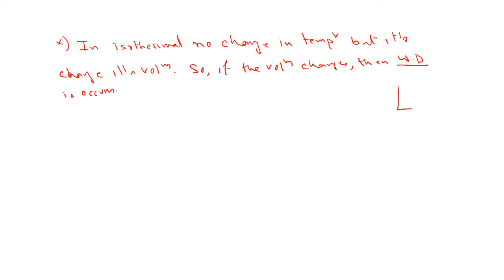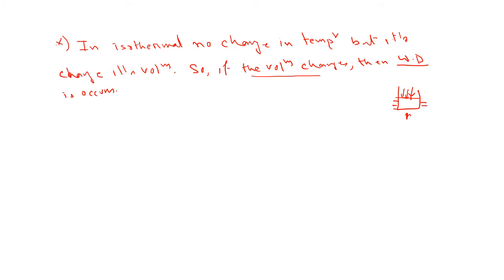So how does the volume change? Again, I'm repeating. Suppose this is a piston, and this is a conducting wall. In that case, we are applying a very slow process, it means a quasi-static process. So what happens? Suppose I apply some heat, then the volume may increase. If I apply some force in this direction, its volume may decrease. So in that case, work done occurs because of the change in volume.